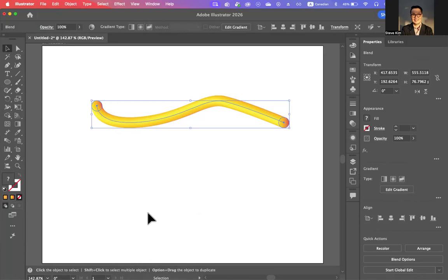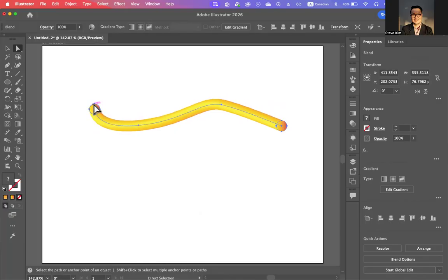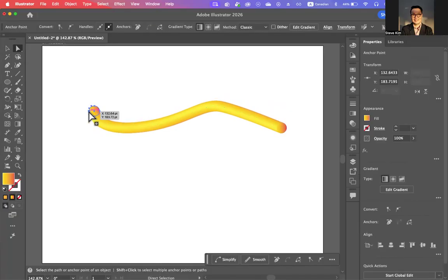It goes there. After you see that, you can even change the position of the first shape over here that you can see here.